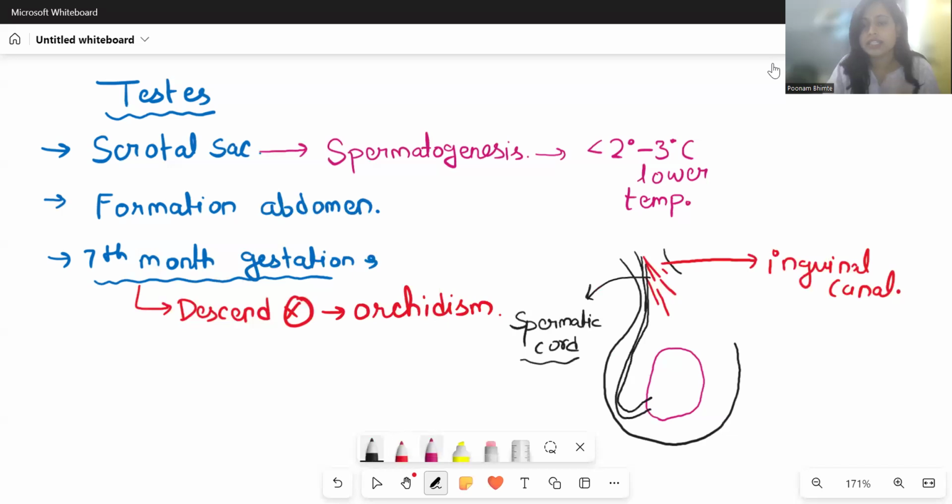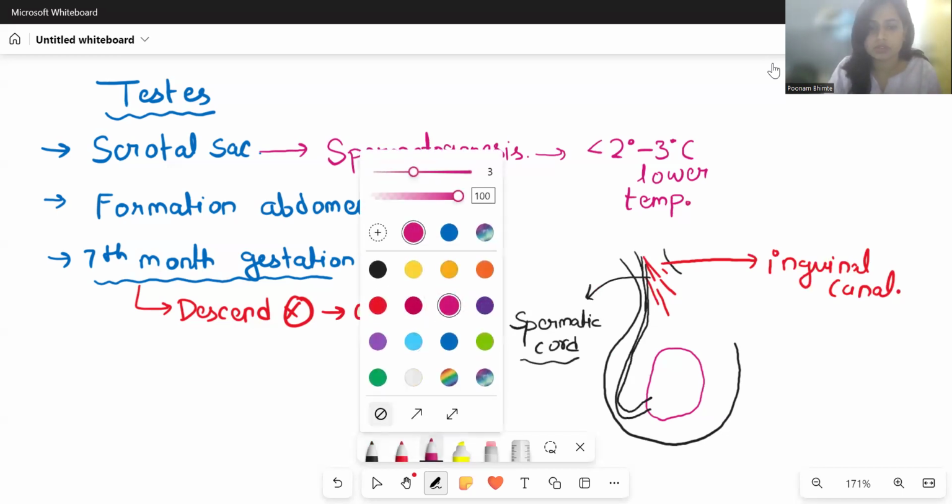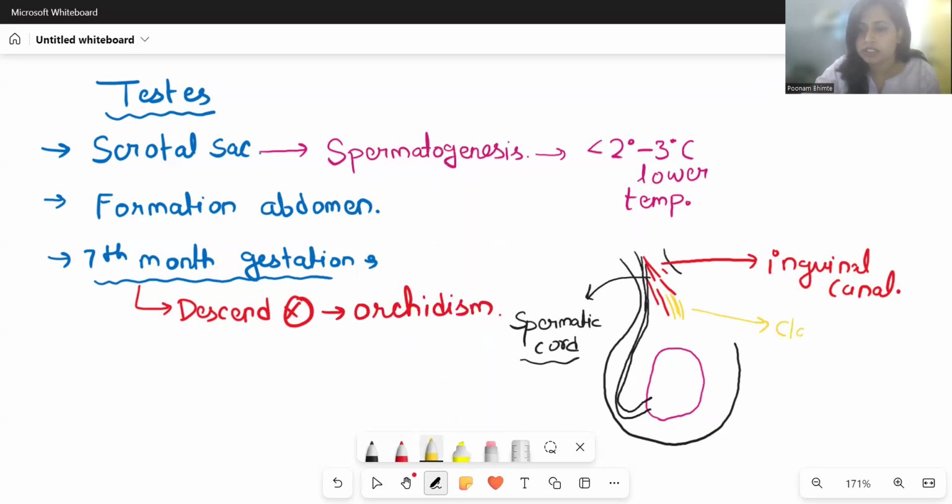Now, the testis is not just lying there, it is held by the scrotal sac with the help of a few tissues. On the upside, there are some muscles present. These muscles are called Dartos muscles. On the side also, there are certain muscles which are holding the testis. These are called cremaster muscles.